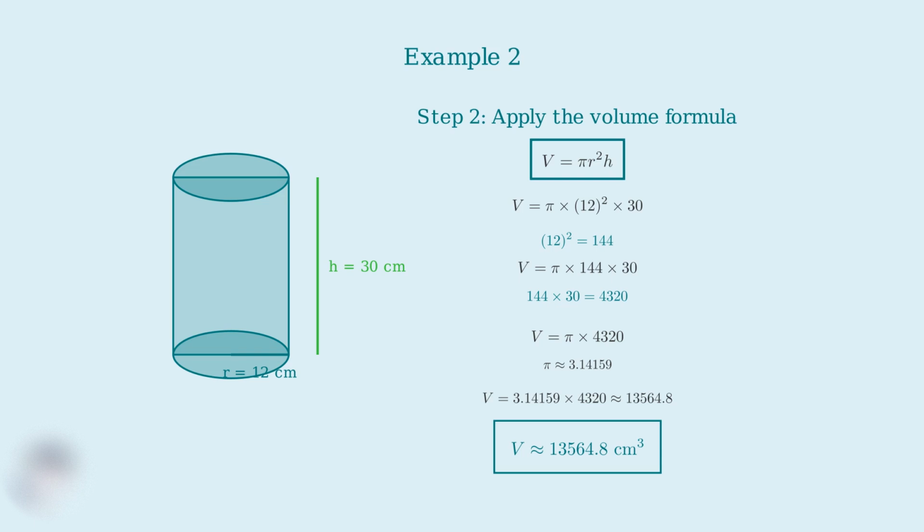This methodical process helps us avoid errors and ensures we get the correct answer. So far, we've been working with right circular cylinders, but there are actually several different types of cylinders, each with their own volume formulas. Understanding these variations will help you tackle any cylinder volume problem you encounter.